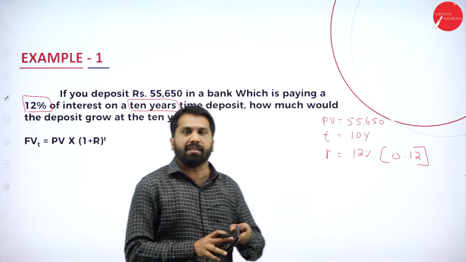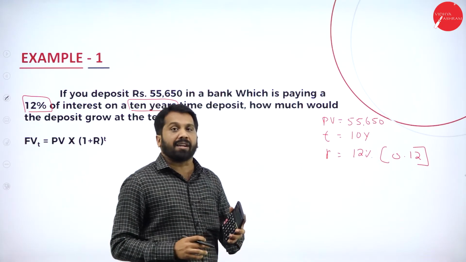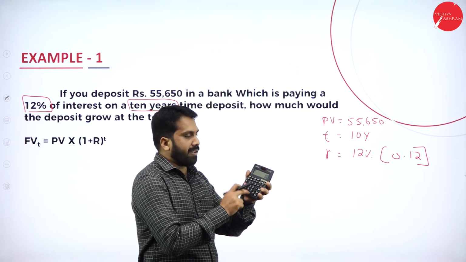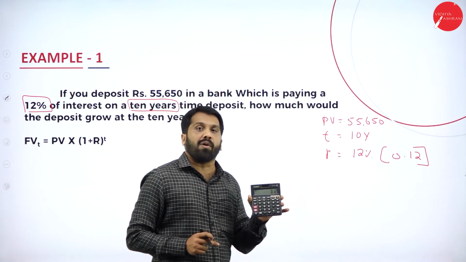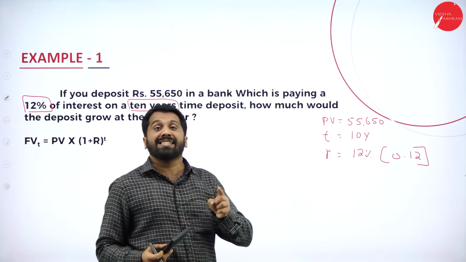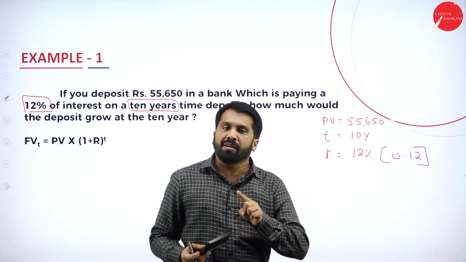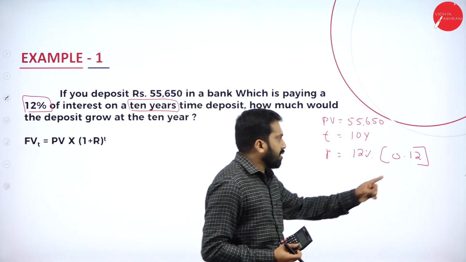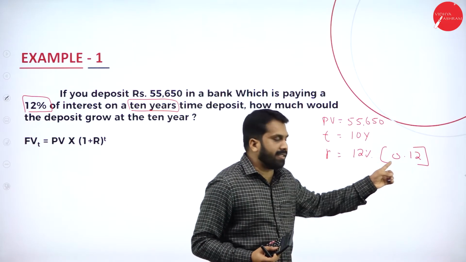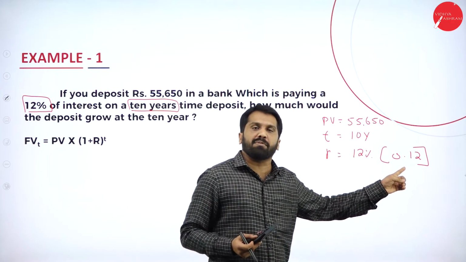In your calculator, percentage means 100. 12 divided by 100, you will get 0.12. If it is 8%, it will be 0.08. Now, remember, this makes calculation simple. If you make it in this format, calculation will be easy.